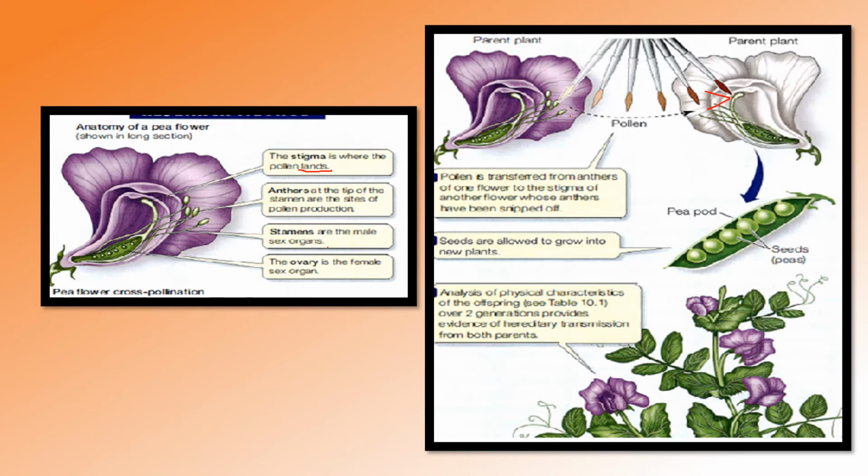So this is the process of removal of pollen. Here you can see that there are no pollen grains in this flower. That is, he has removed all the pollen grains from this flower. So what you can infer from this is that self-fertilization will not occur in this flower. Okay, so you will get the desired trait from the progeny.